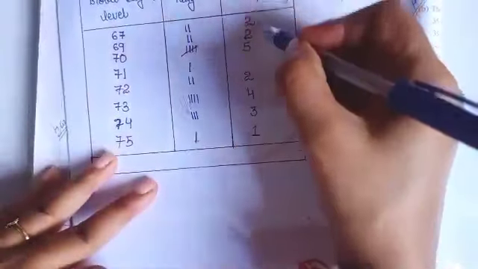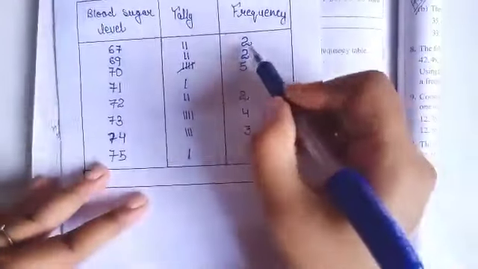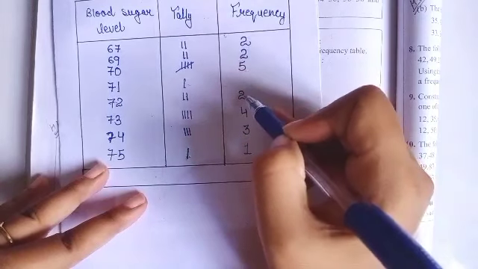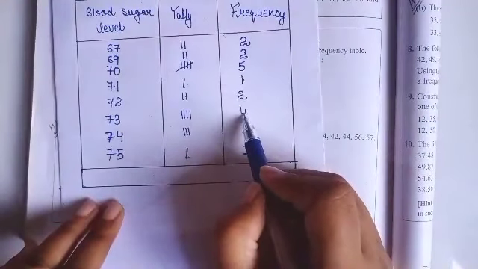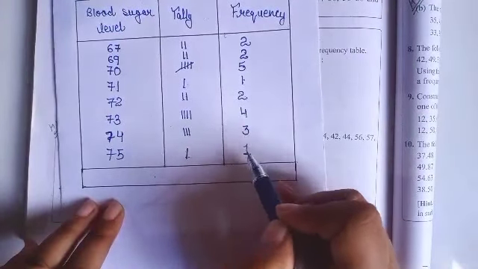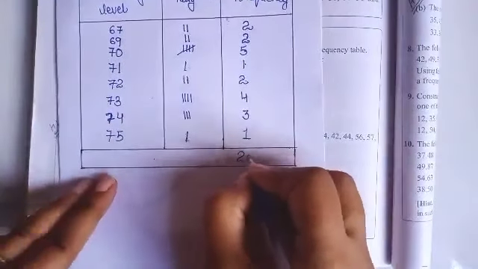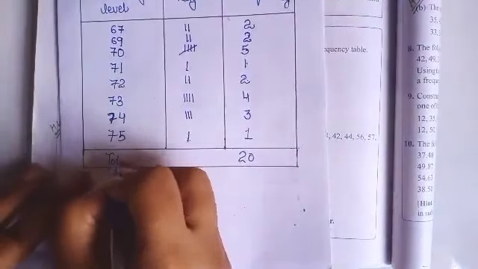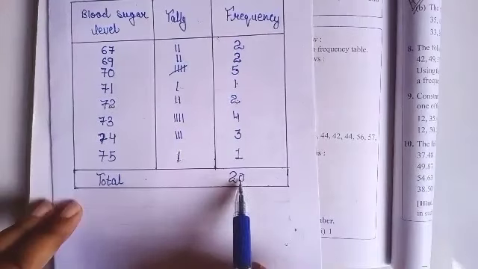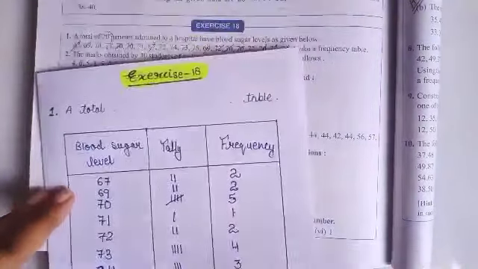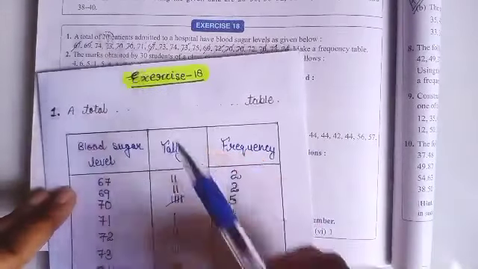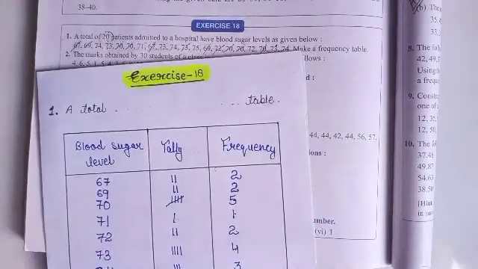Now students, add these frequencies. Right? 2 plus 2 is 4, plus 5 is 9, plus 1 is 10, plus 2 is 12, plus 4 is 16, plus 3 is 19, plus 1 is 20. So total is 20. Now students, you can check your answer. You will see that this 20 will be equal to the total number of patients. We are getting total frequency 20 and total number of patients were 20. So these are equal. It means we have made our frequency table correctly.